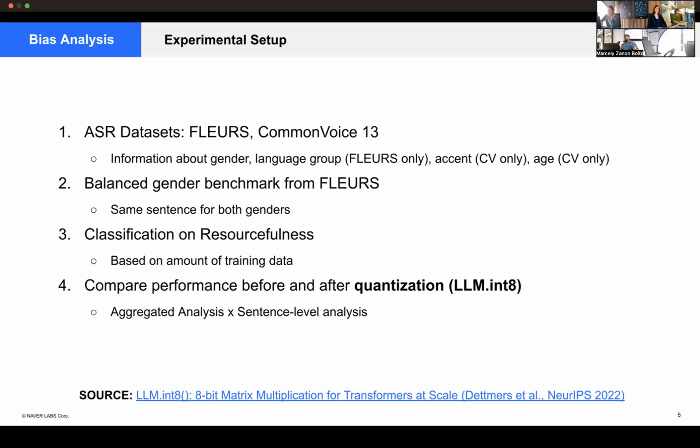And then we compare the performance before and after quantization using LLM.int8, which is the most used quantization method for NLP and transformers in general nowadays. And we focus first on an aggregate analysis to understand the bias, and then a sentence-level analysis to understand how these biases are impacted by the quantization.